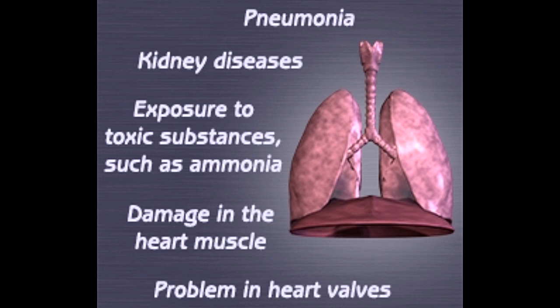The valves do not open up or close properly and part of the blood is always drawn towards the lungs or it moves backward through the valve. Free flow of blood into the heart is also not possible when a valve becomes narrow. Therefore, the pressure in the left ventricle increases as it tries to put extra effort during each contraction to pump out the maximum amount of blood into the lungs. The pressure, thus built up, also exerts a force on the left atrium and the pulmonary veins which causes fluid in the lungs. The problem of accumulation of fluid inside the lungs is detected with the help of a chest X-ray.